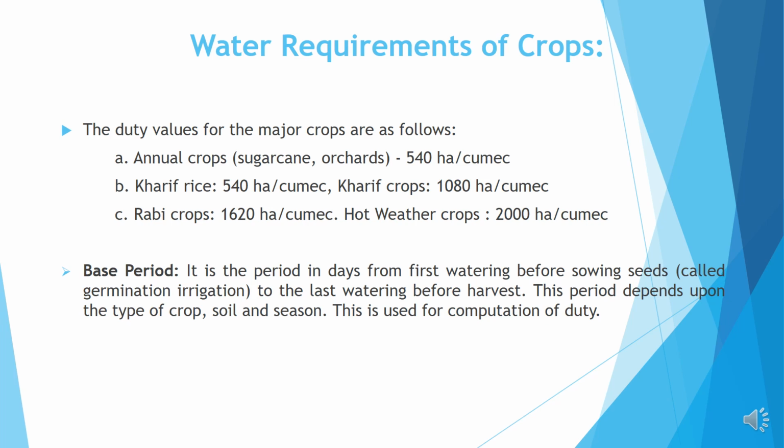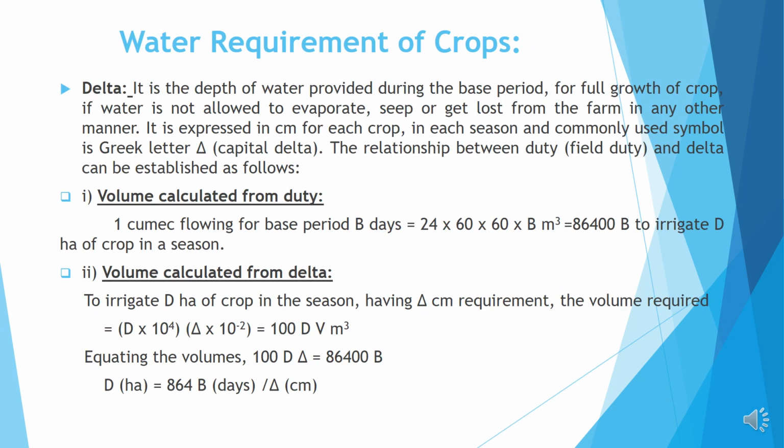Base period. It is a period in days from first watering before sowing seeds to the last watering before harvest. This period depends upon the type of crop, soil, and season. This is used for computation of duty.